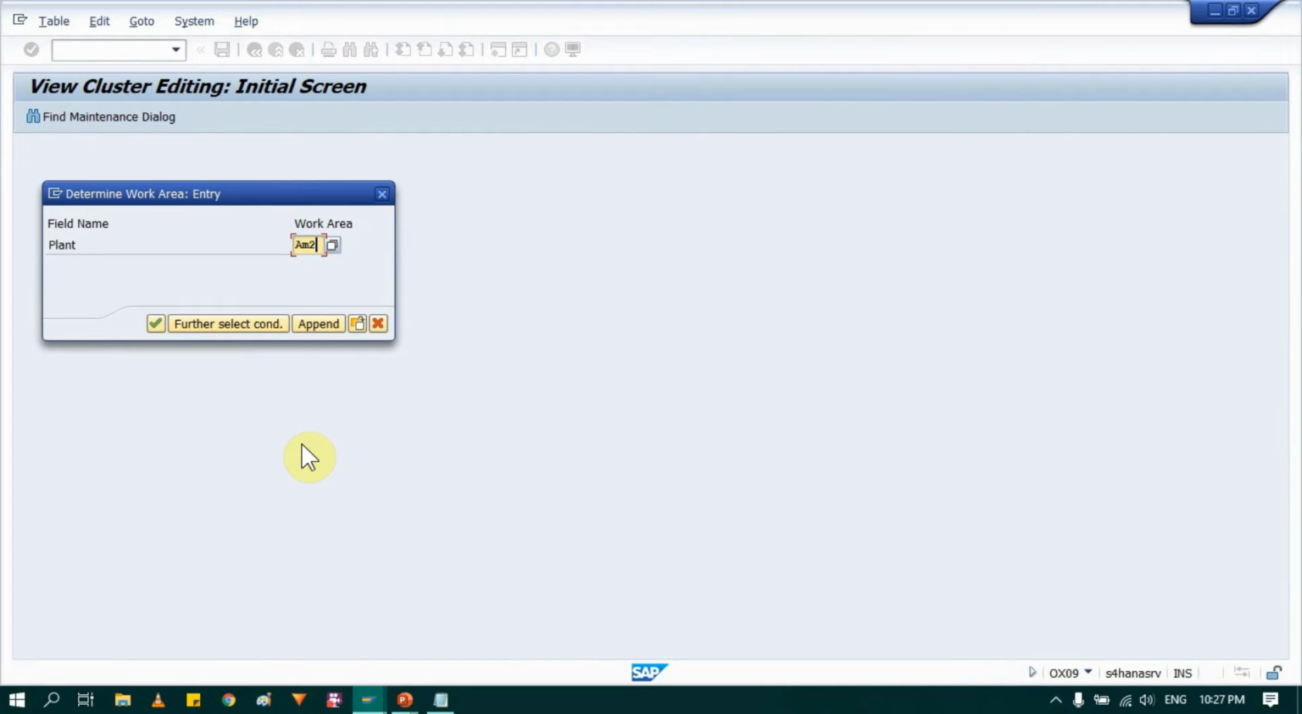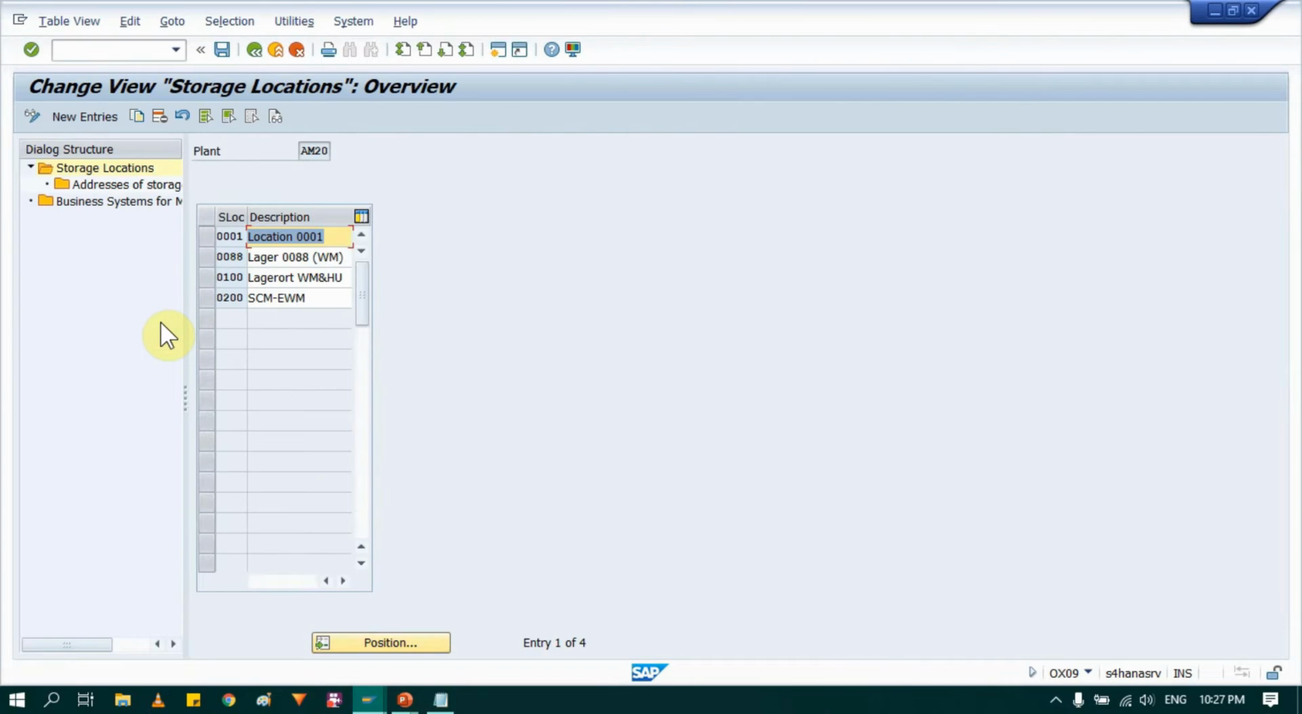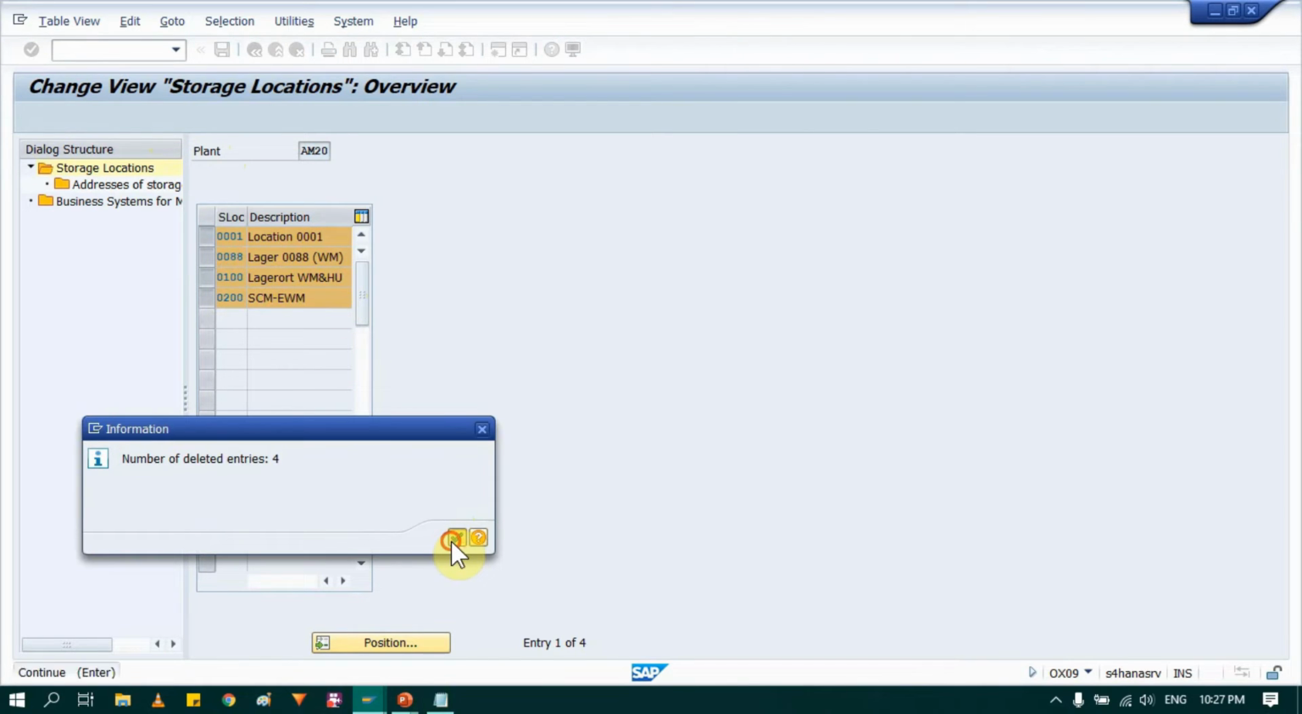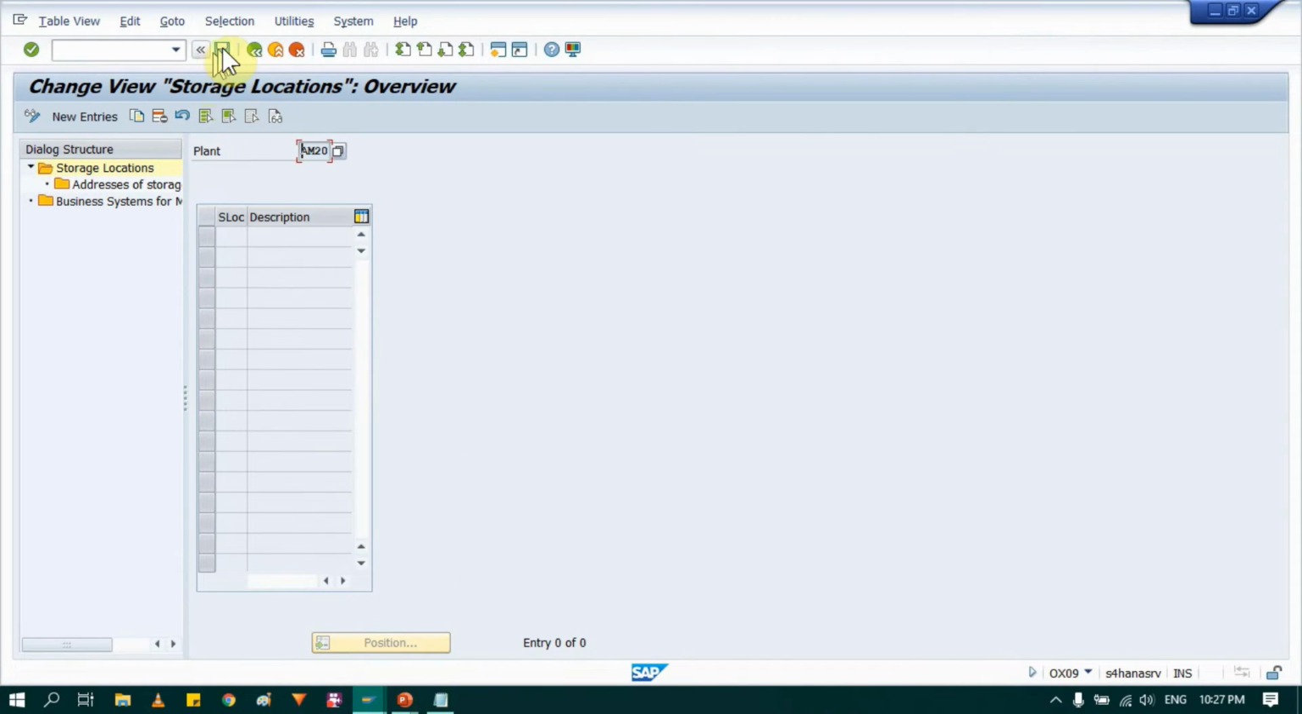I'm going again in order to maintain storage location for my another plant, that is AM20. Run it again. Then you can again see all storage locations. So you can select from these options as well. So you can select all. So this way also you can select and delete them. Then again save.